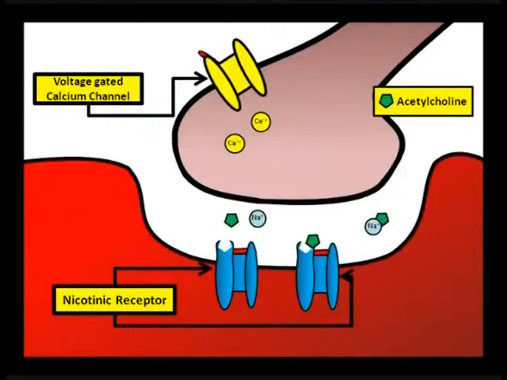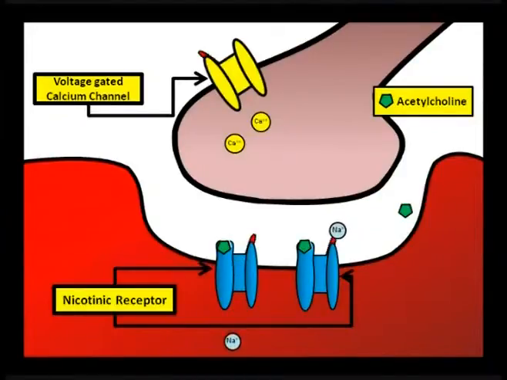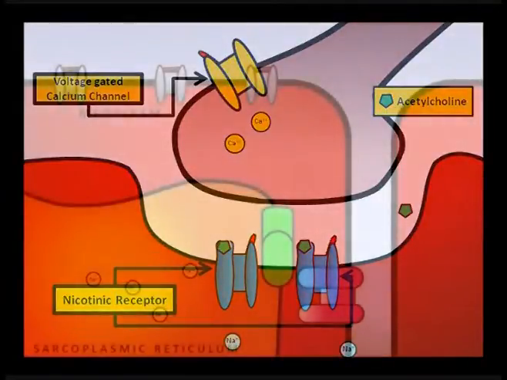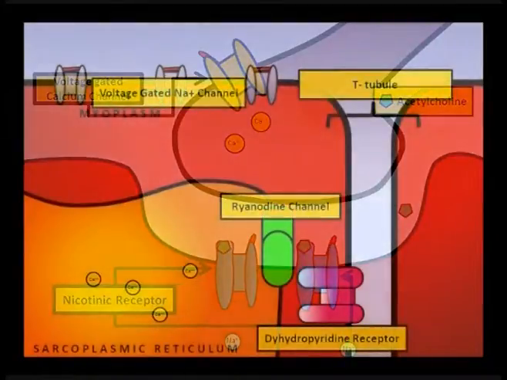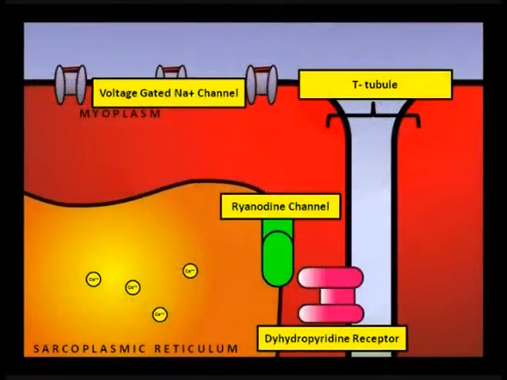Acetylcholine traverses the synaptic cleft and stimulates the nicotinic receptors, leading to an influx of sodium ions. Influx of sodium depolarizes the membrane potential. Once this membrane potential reaches threshold potential, an action potential is generated in the postsynaptic cell. The action potential travels along the sarcolemma down the T-tubule.